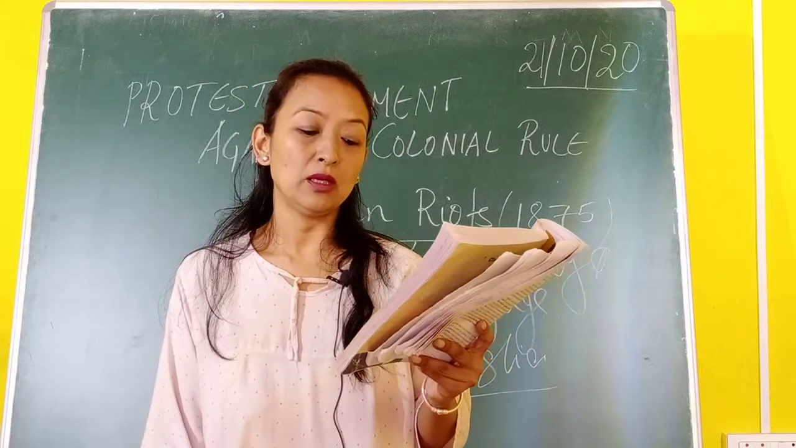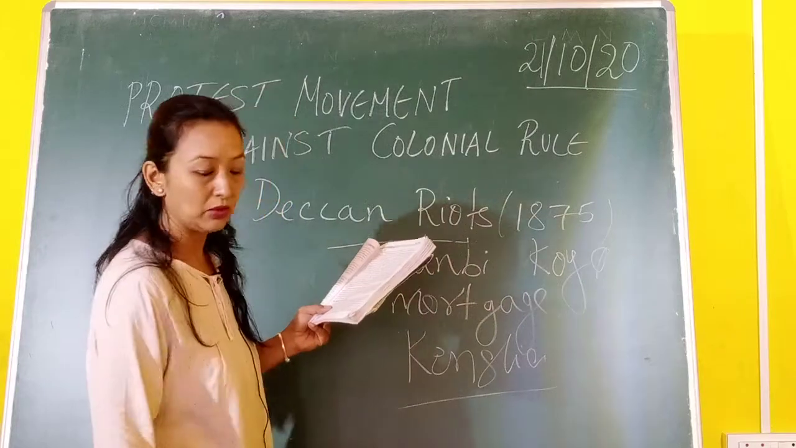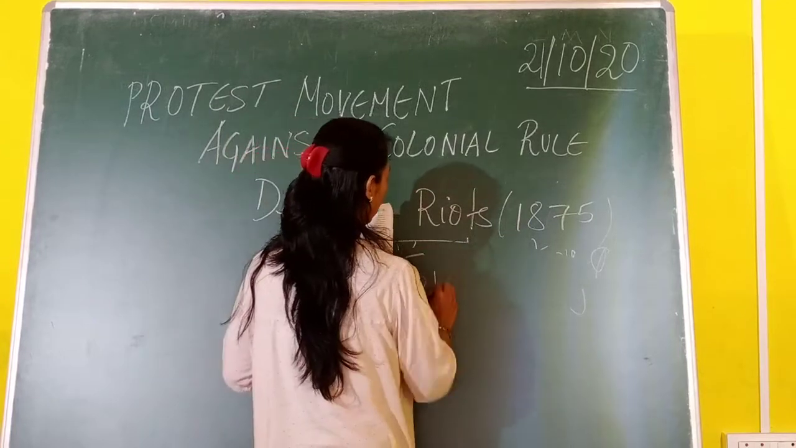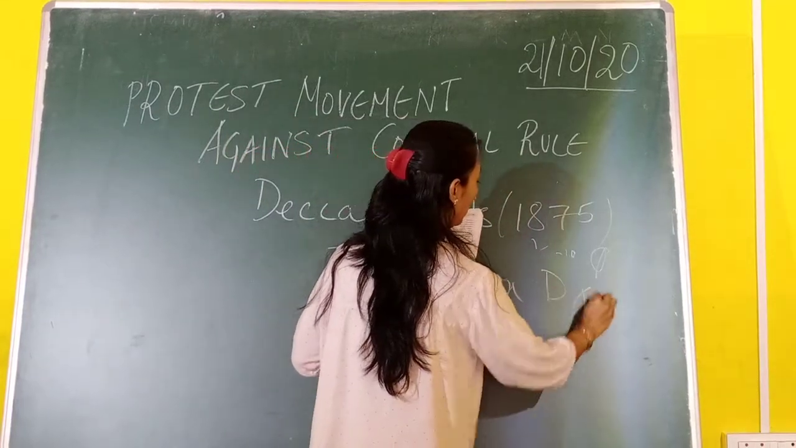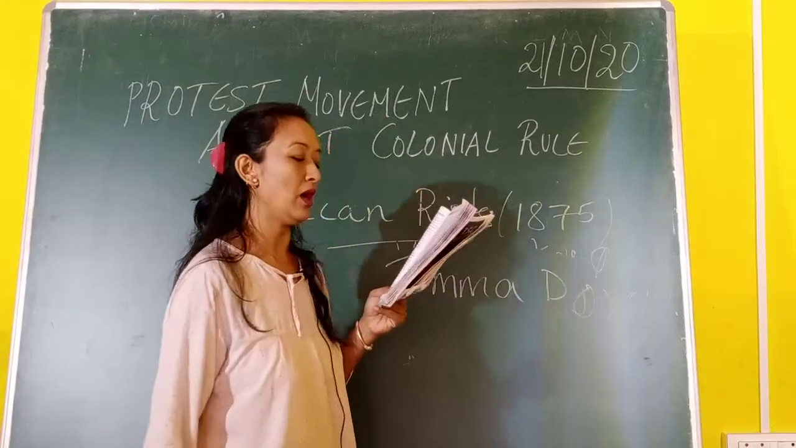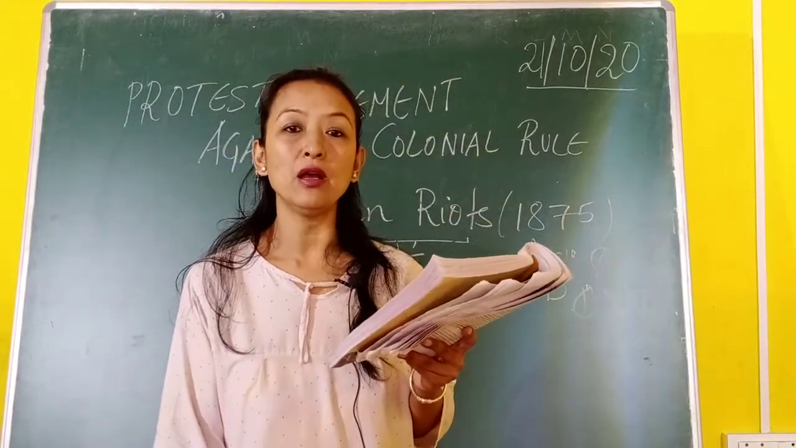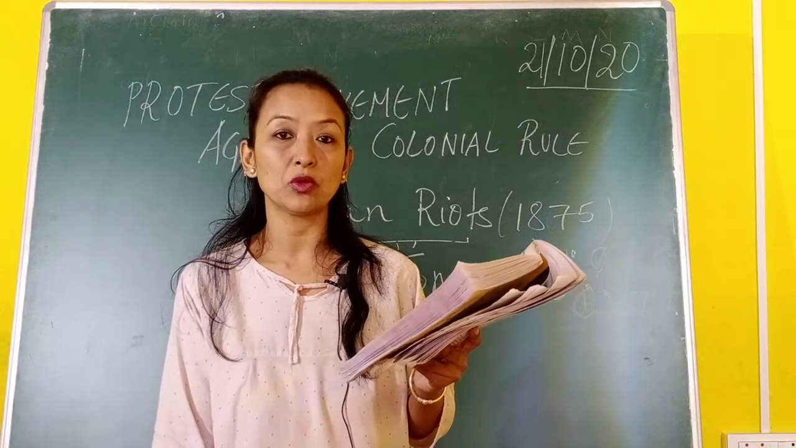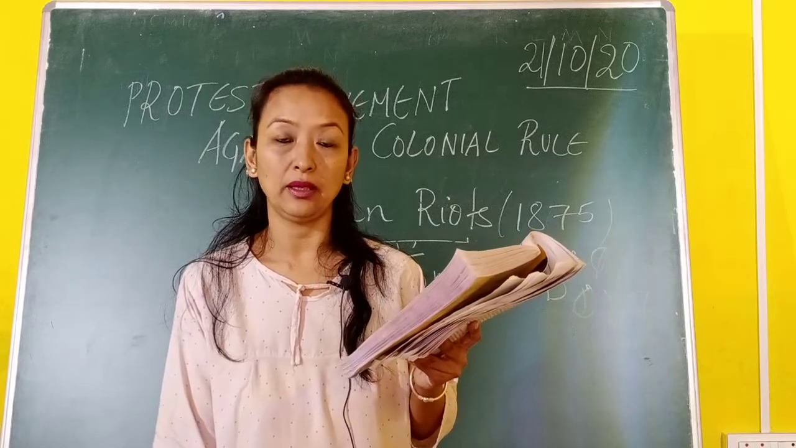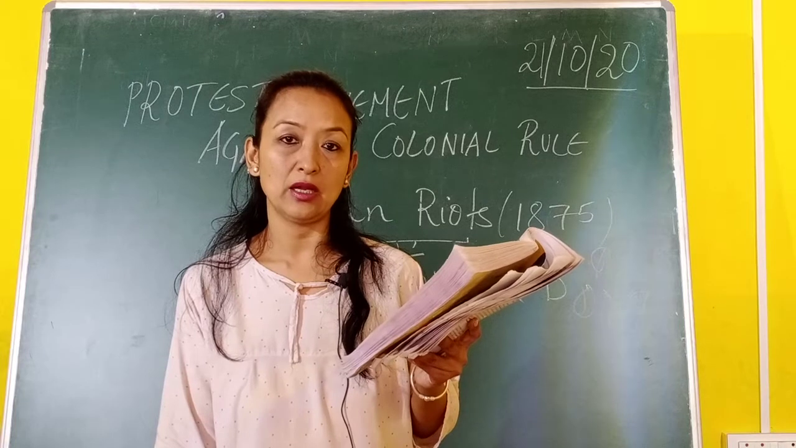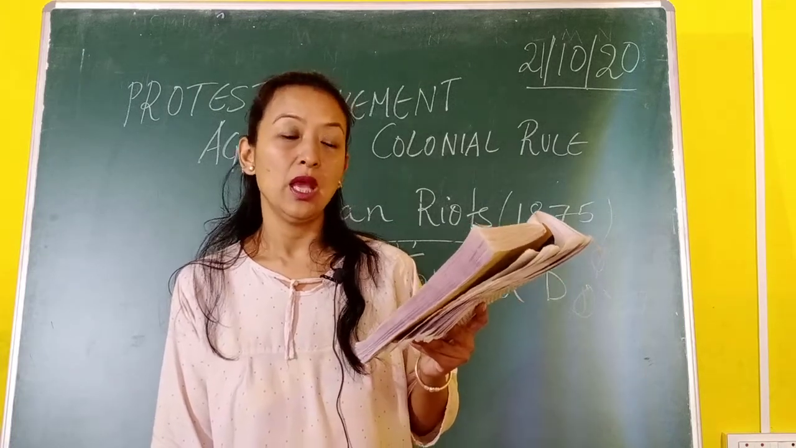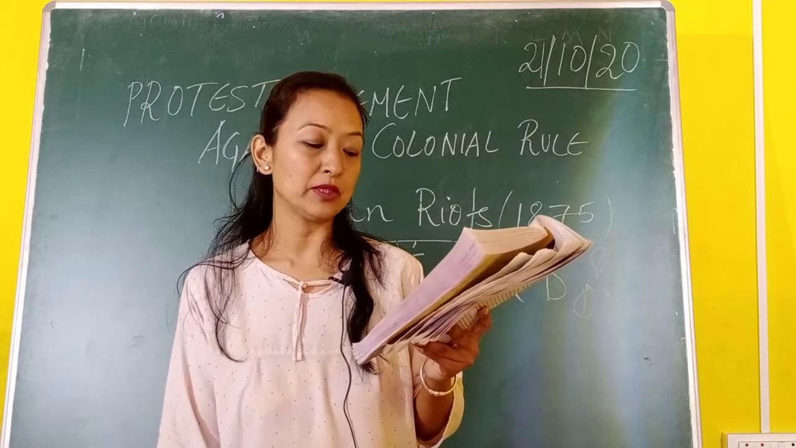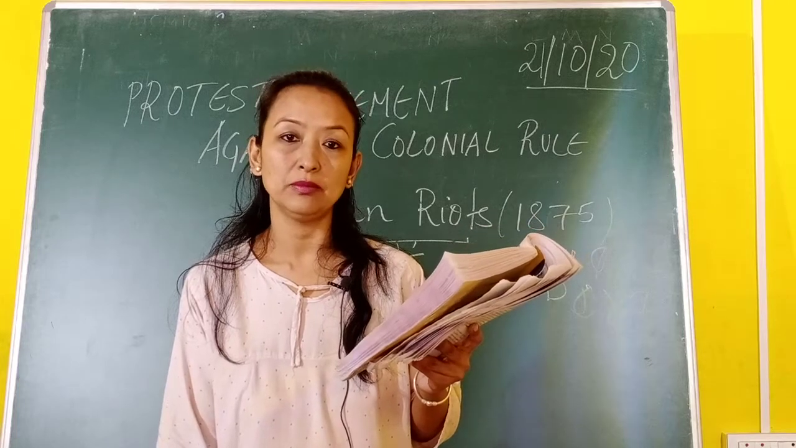Then Tomma Dora, T-O-M-M-A D-O-R-A. Tomma Dora was the name of the leader of this Koya movement. He was hailed by the Koyas. The Koya tribe called him the king of Malkangiri. The movement collapsed very soon after Dora was shot dead by the police.